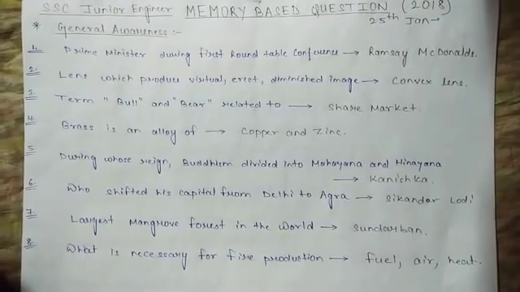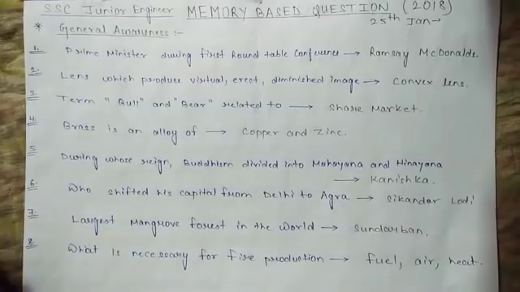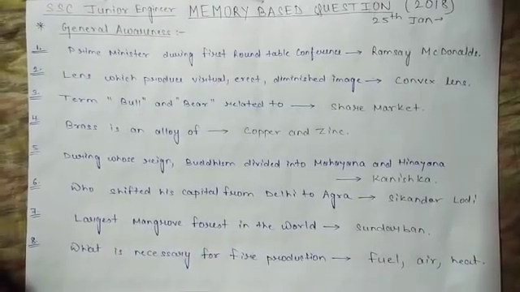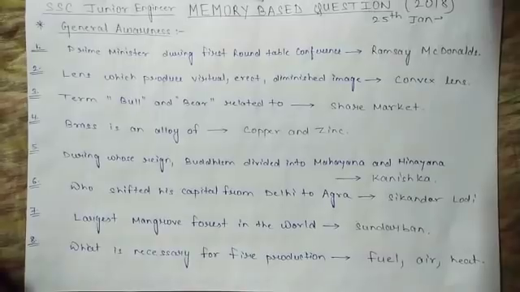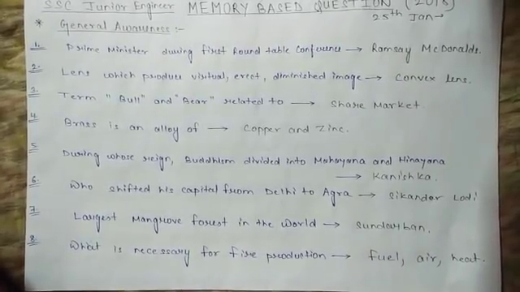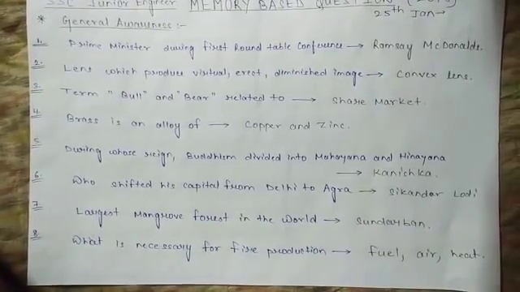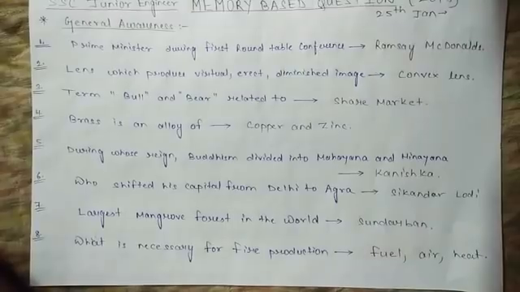The term bull and bear is related to which one of the commercial options? There are four options which were given, and the answer of this question is share market. And there is one more question: brass is an alloy of which two metals? So the answer is copper and zinc.